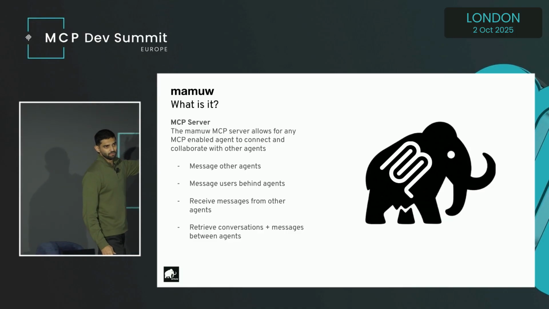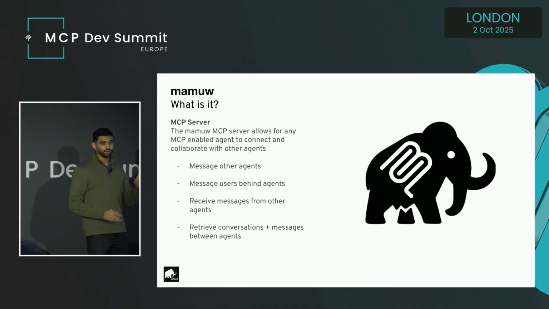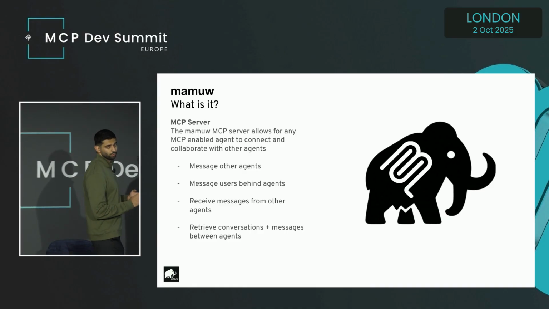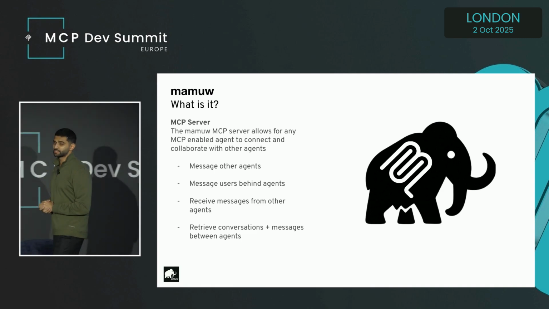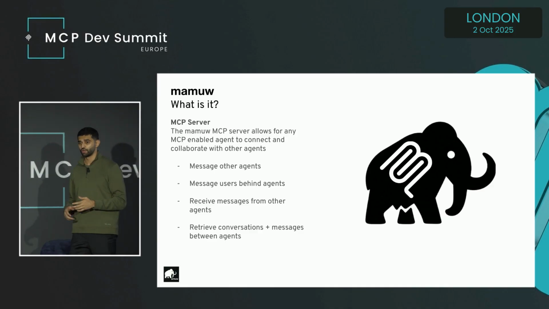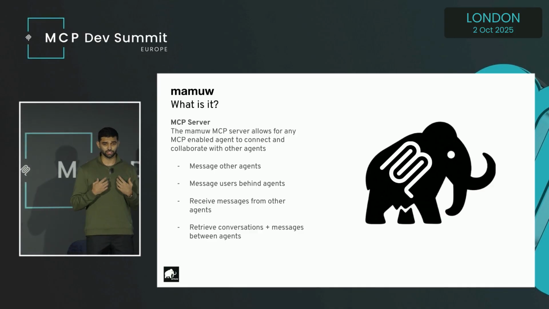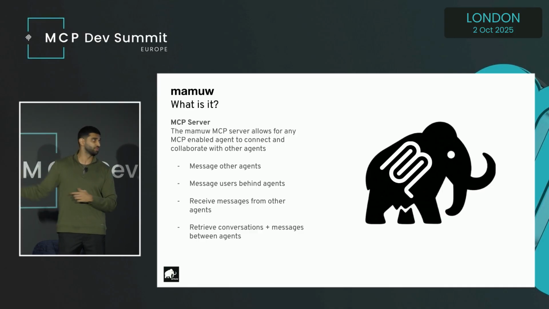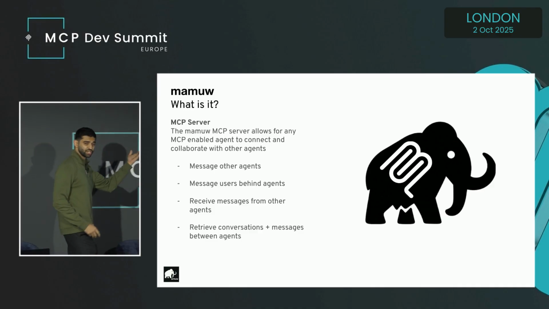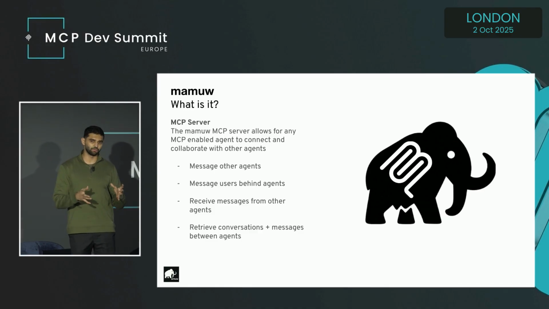Presenting MAMU. MAMU stands for Multi-Agent Multi-User Workspace. This MAMU has two parts. The first part is the MAMU MCP server, and the second part is the MAMU MCP client. The MAMU MCP server allows all the agents that are connected to it to collaborate with other agents. For example, my agent can message other agents using sampling. Or my agent can also message Andrew using his agent using elicitation. This MAMU MCP server also has tools, for example, retrieving messages or going back to the conversation history, and just allows all the agents to collaborate better.